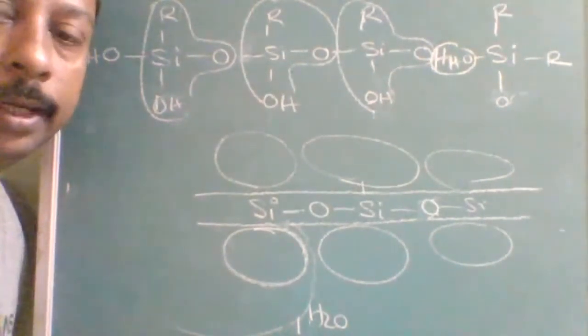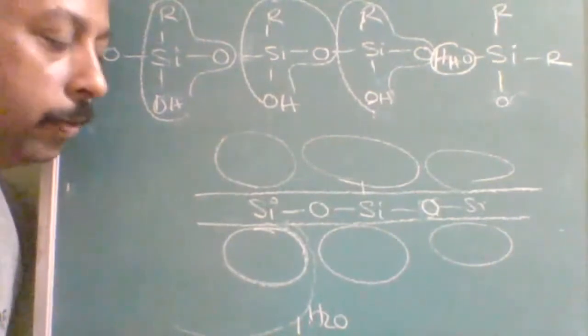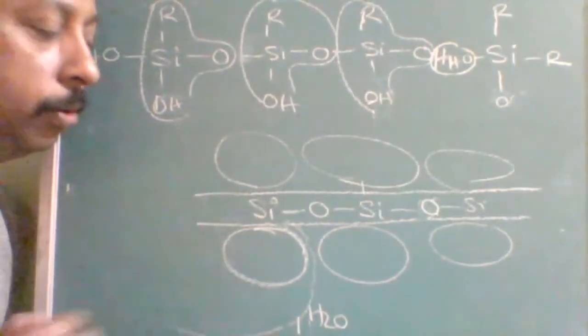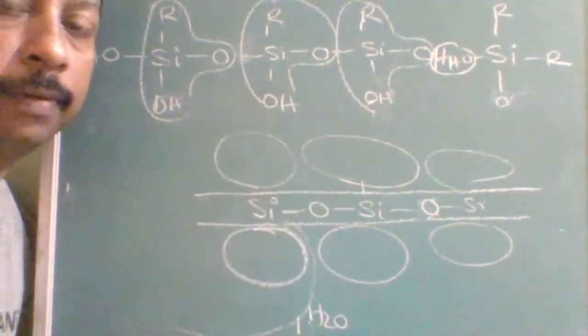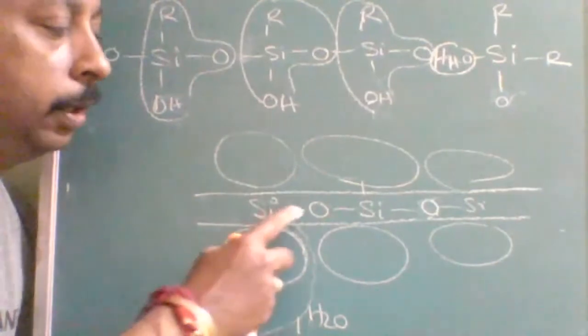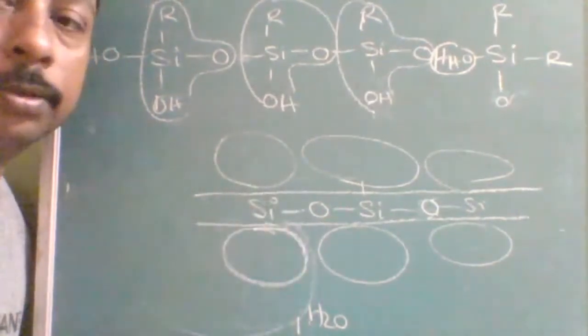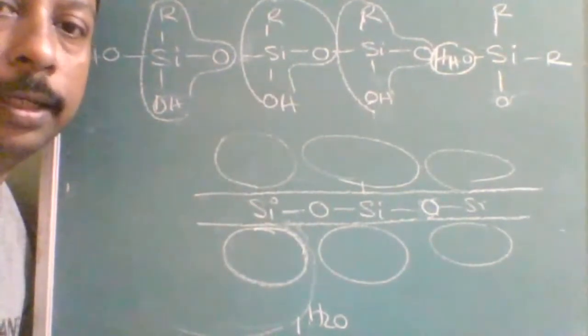Organic molecules are hydrophobic. Phobia means repelling, philic means attracting. So water cannot go in and react with silicon. Even fire cannot go, because this bond can be broken only once the heat reaches here. So that's why it is fireproof also. Is it understood? Chemically inert also.